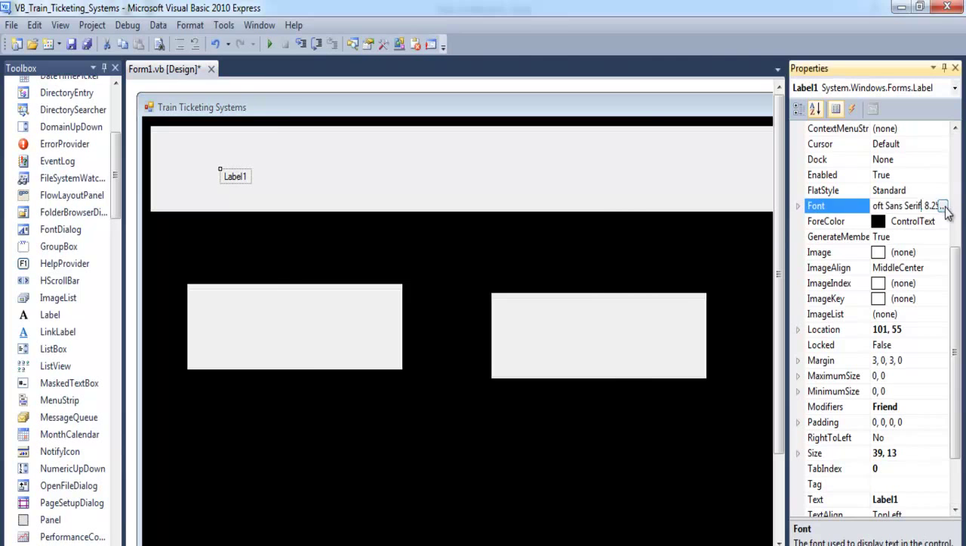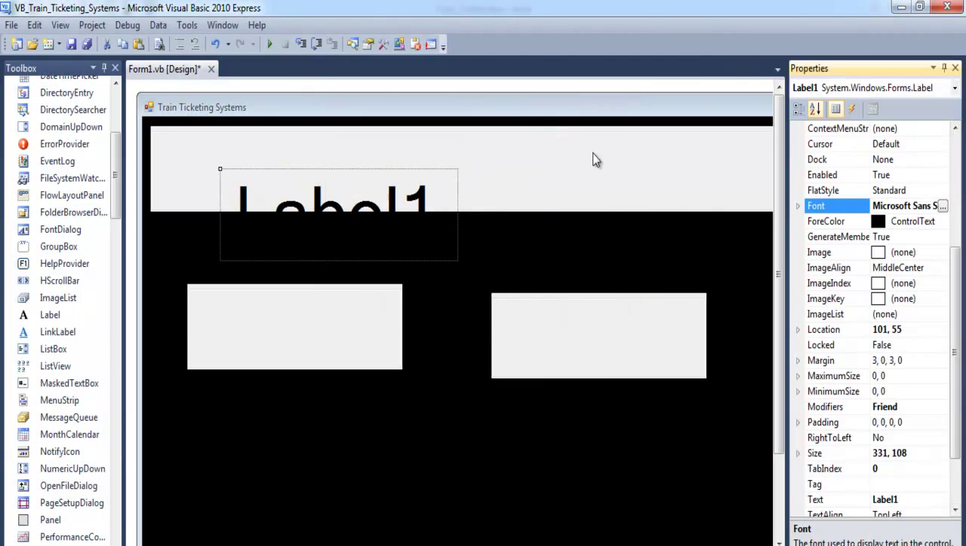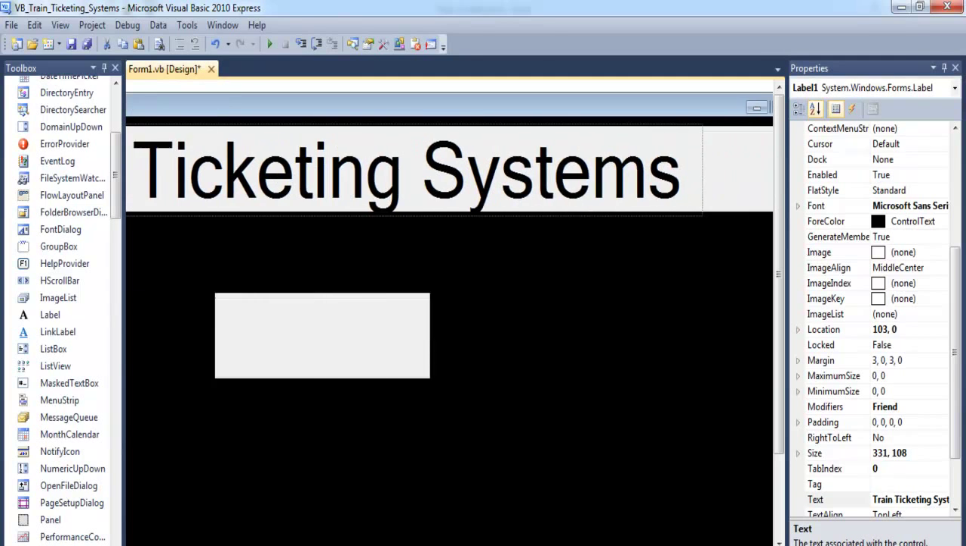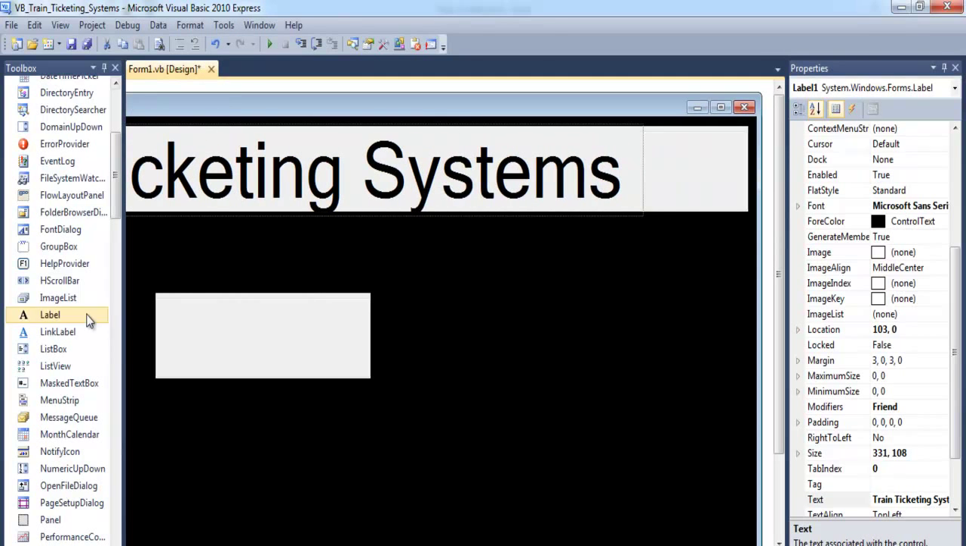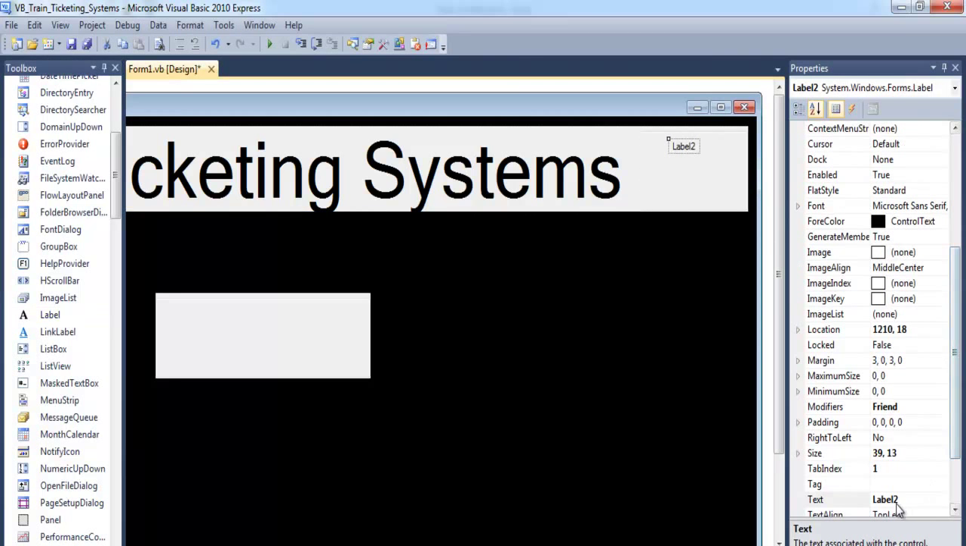Let's change the size of that label to maybe 72. That's fine. That's my label there, 72. And change the text content of that very label. I'm going to change that to train ticketing systems there. Okay, let's see how it's looking. That's fine. Maybe one more label, just add that here, and that label would be for my logo. Let me enter the letter R in there.